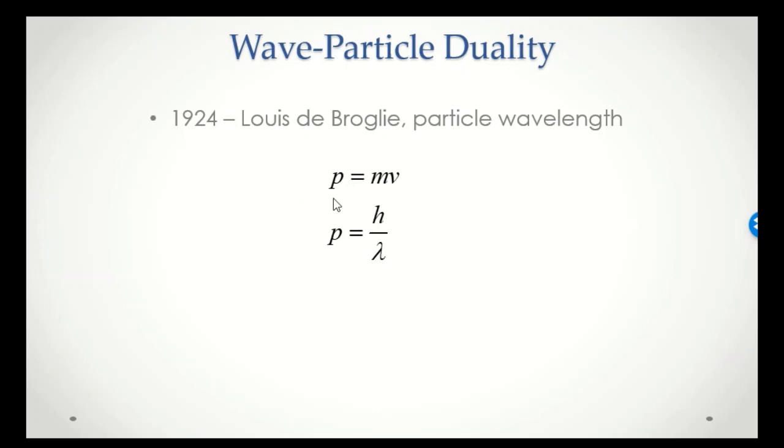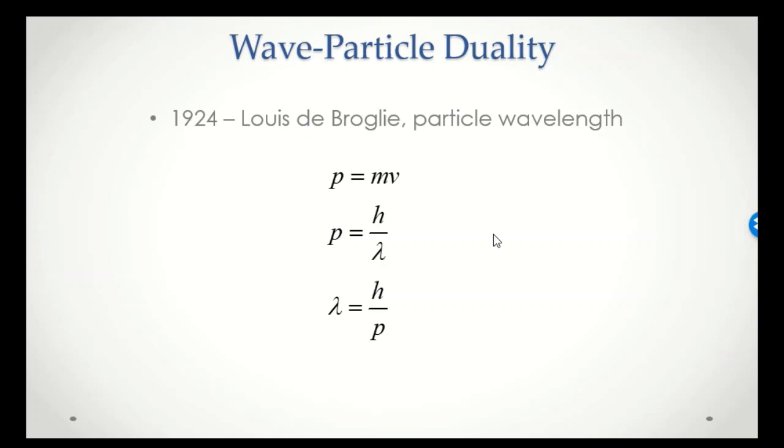We know from physics that momentum is equal to mass times velocity. And equating that with this concept that momentum is equal to h over lambda, which we saw in the previous slide, and just rearranging that equation, the wavelength of a particle is then just equal to h divided by its momentum.